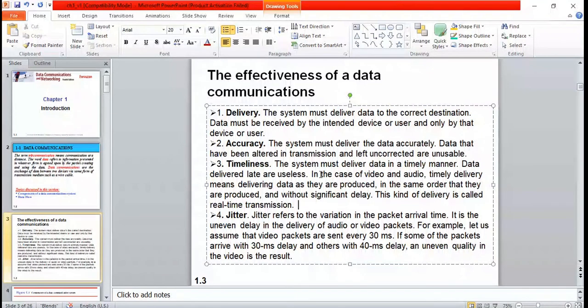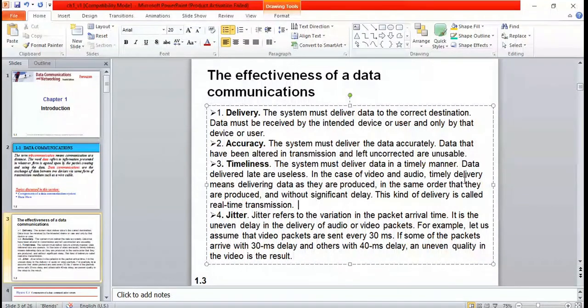video, and there is a delay in the video while the audio has already reached, what happens? There is no proper synchronization, and whatever data is received is also wasted. Okay, it's of no use. So for that reason, the data should be delivered in a timely manner. So time is very, very important.